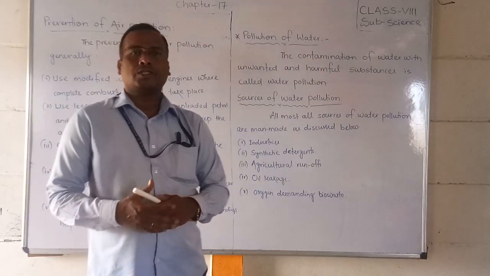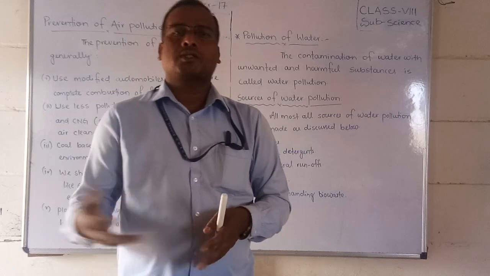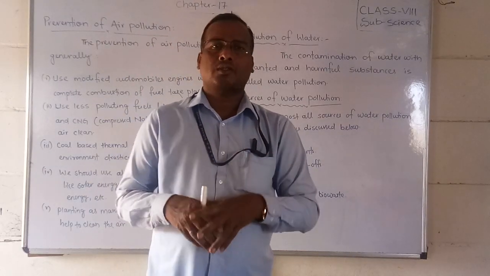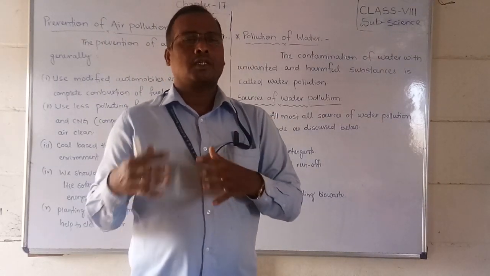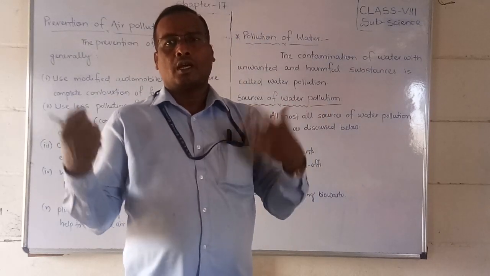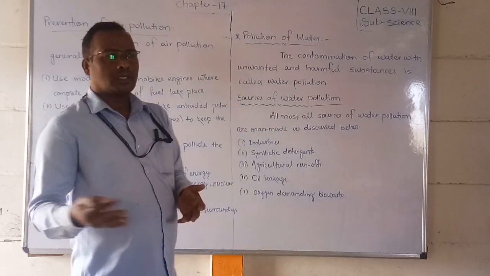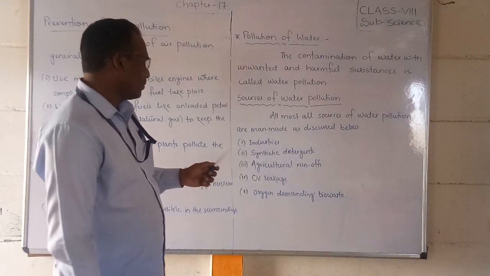What is that? In households, we use detergents for washing, and we send them to ponds, mixing those chemicals with the ponds. So that also becomes pollution.